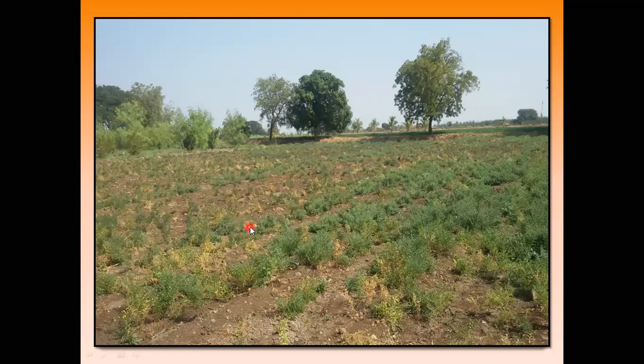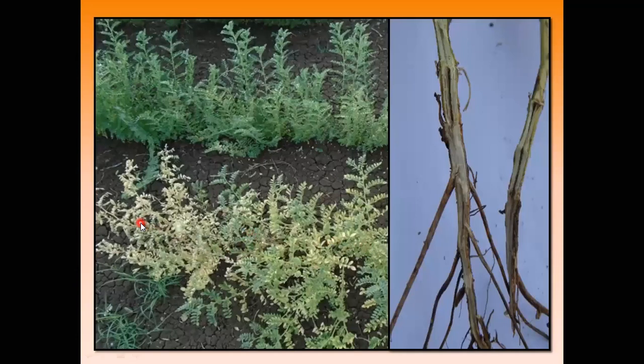Then wilt of chickpea. So a number of plants are wilted, means wilted plants are seen particularly in patches in these fields. Okay, so a number of plants generally wilt and dry. These are individual plants infected and showing drying in nature, and this is the internal stem portion and root portion of the chickpea, where brownish discoloration of the cells is seen, means these vascular bundle cells are totally black or brownish in color.